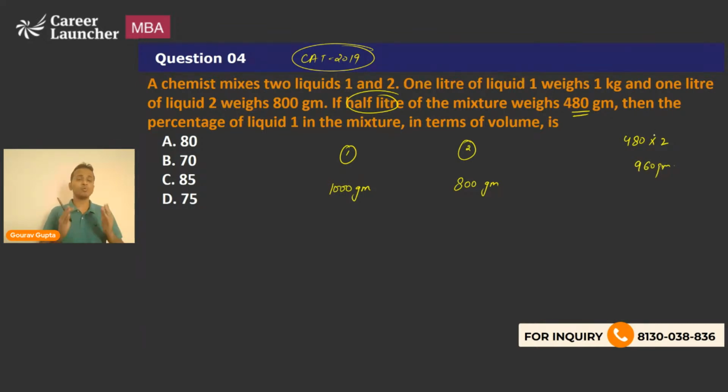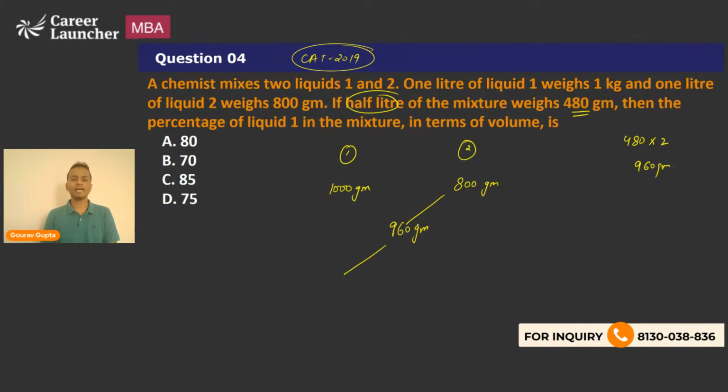Now, why have I considered 1 liter of mixture? Because this is a prerequisite condition for applying alligations: if I'm taking 1 liter of liquid 1 and 1 liter of liquid 2, then I have to consider the weight of 1 liter of the mixture. We'll have to keep it standardized. So if I'm keeping 1 liter of the mixture, the weight is 960 grams. Now you can apply alligations.